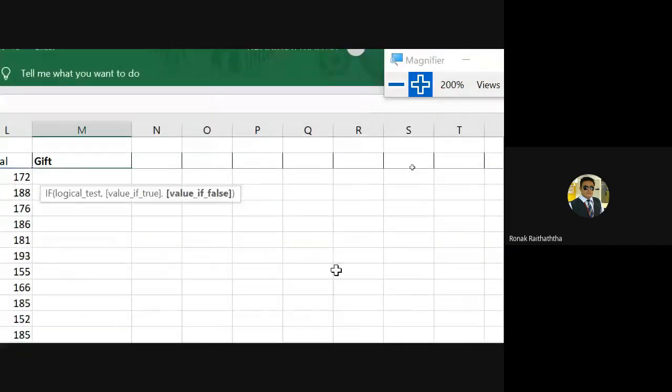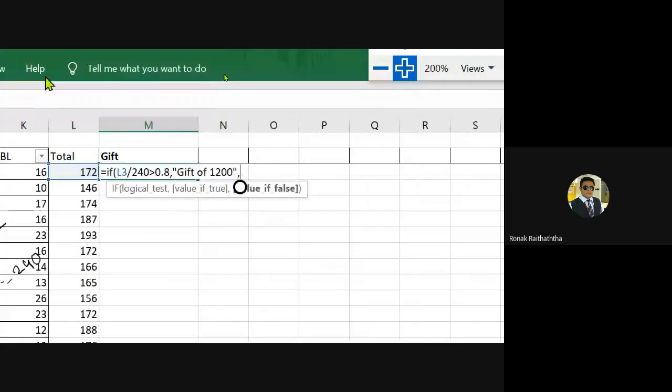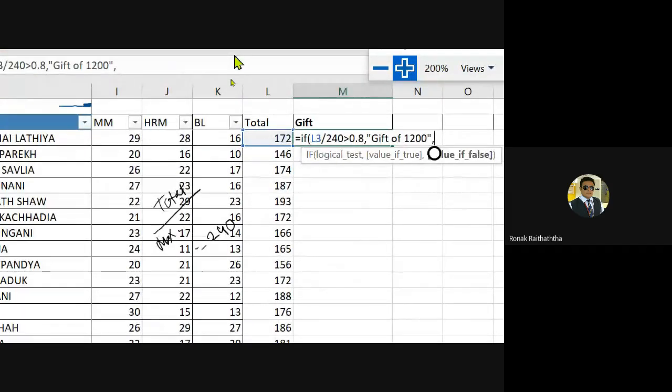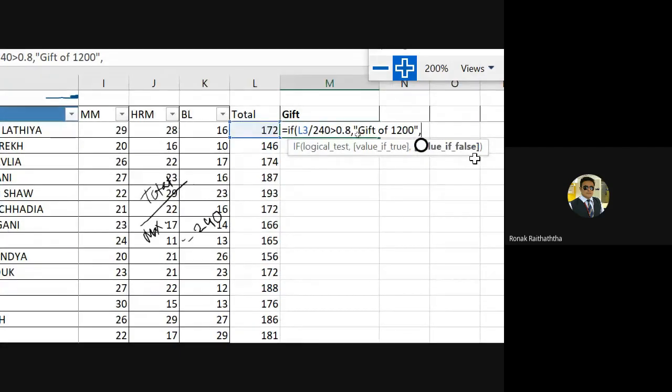Where did this chart go? Okay, fine. So the second condition needs to be satisfied now. In value if false, we are again inserting another if, because if the value is no, then the flowchart is not stopping. It's going further. Yes, if the value is true, then there is an end of the flowchart. But if the value is not as per the logical test, then the flowchart is going further.